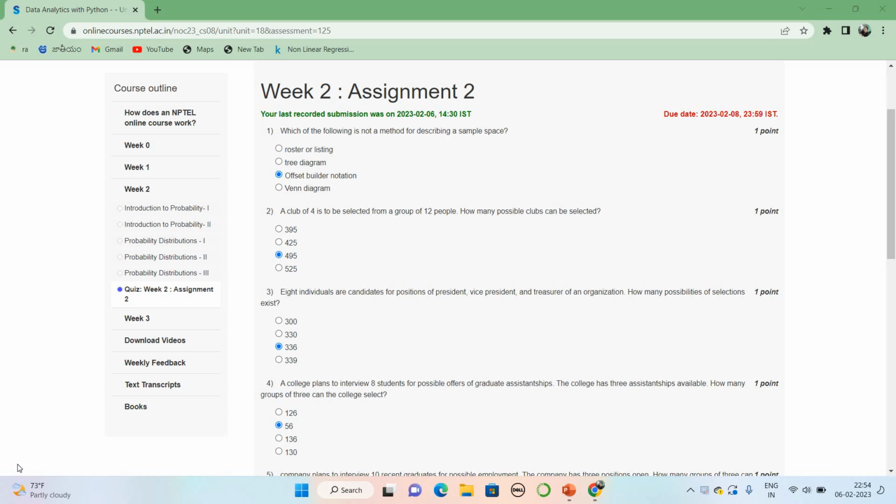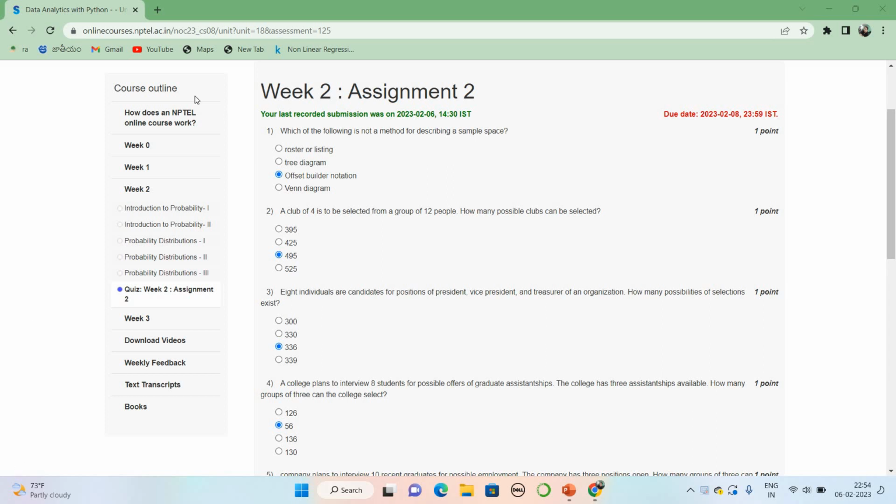In today's session, I would like to give the solutions for assignment 2 for the course Data Analytics with Python. So this is the second assignment. Already I have given the solutions for assignment number 1. Now this is assignment number 2 for this course, Data Analytics with Python. Now we see question number 1.